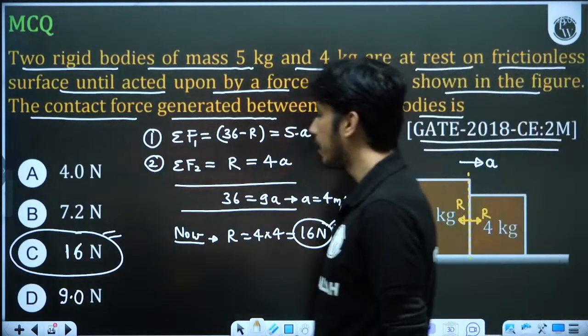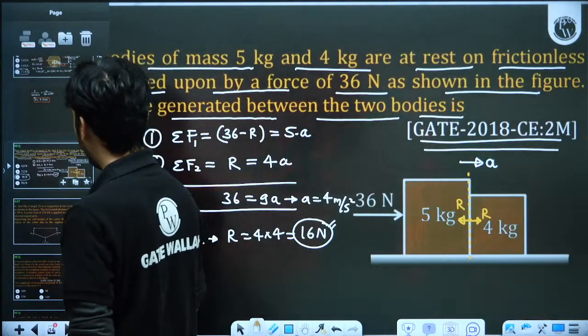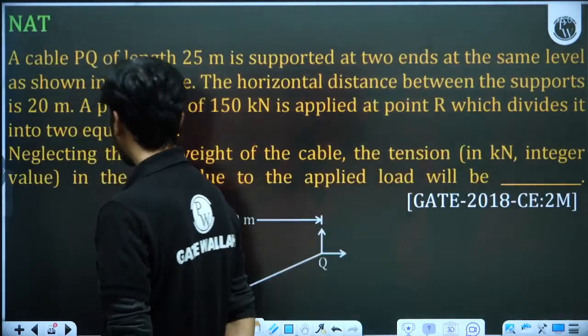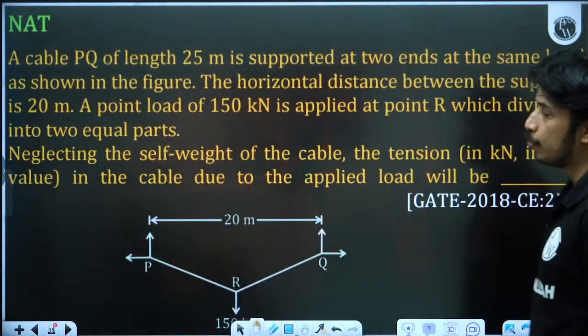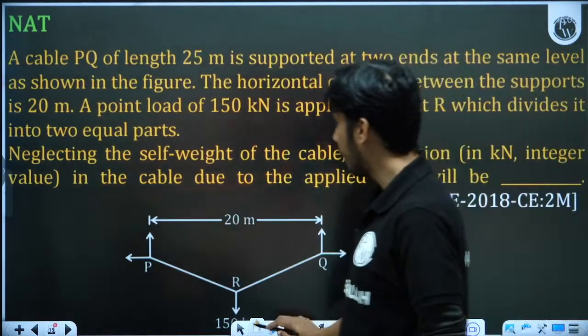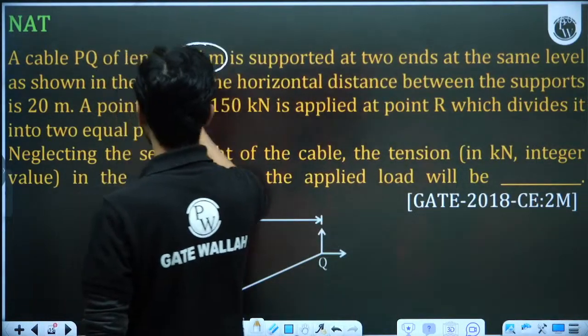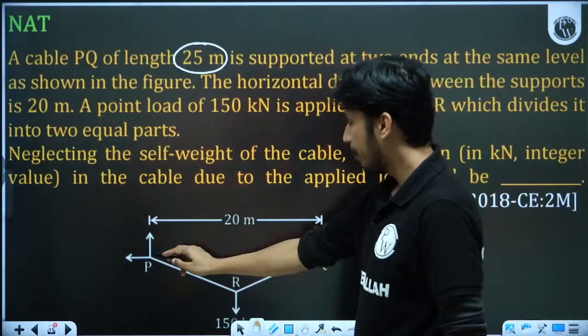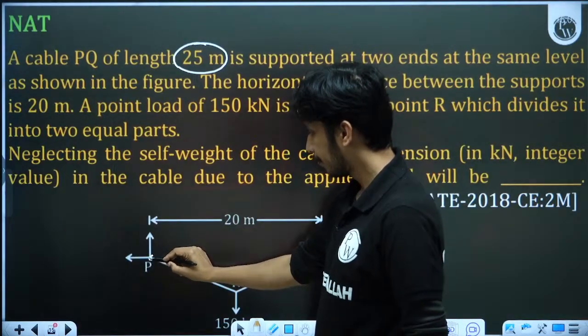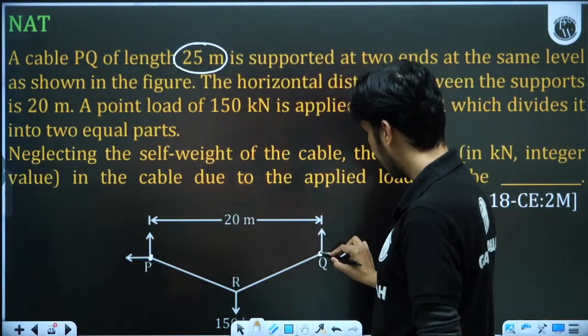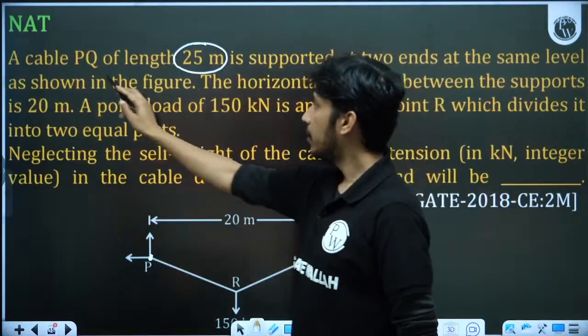Okay, so this is the thing of this question. This is the solution. Now let's move to the next question. A cable PQ of length 25 meter. 25 meter is the total length of the cable PQ, from P to Q, from here to here. This total length is 25. Okay, it is supported.